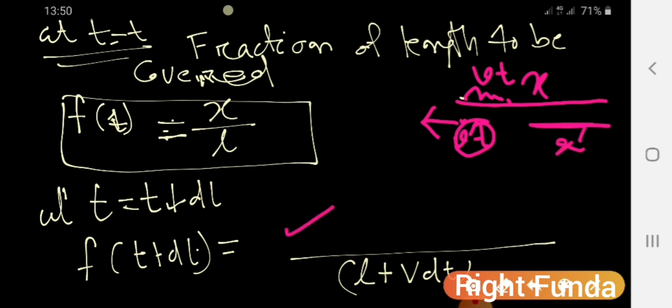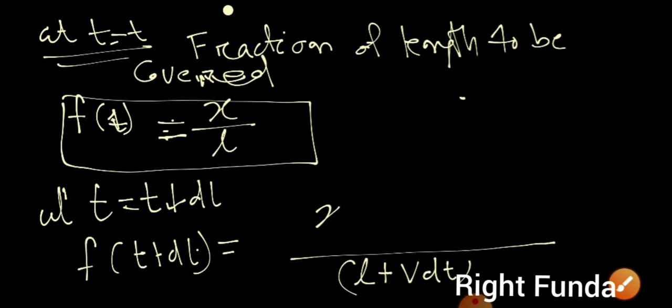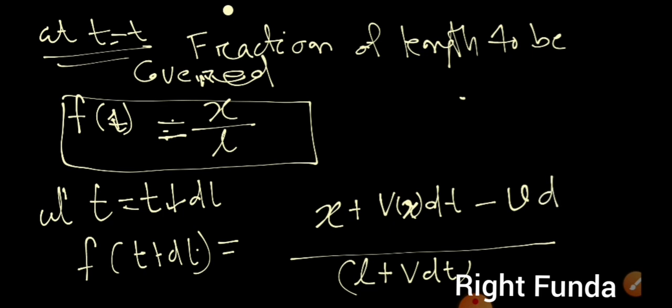In the numerator, x was there. To that x I have to add this, but I have to subtract what the ant has traveled. So here I will write the equation equal to x plus v as a function of x, that point's velocity, into dt, minus v, the velocity of the ant with respect to the band, into dt.